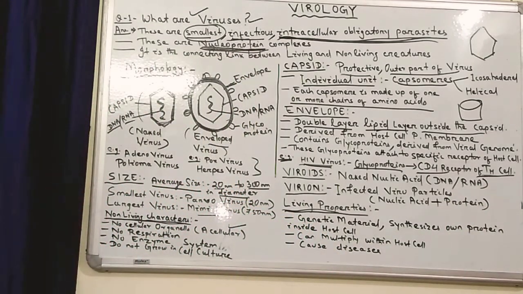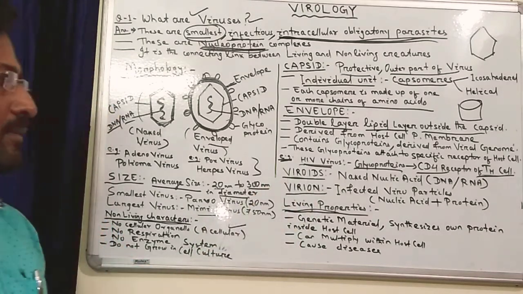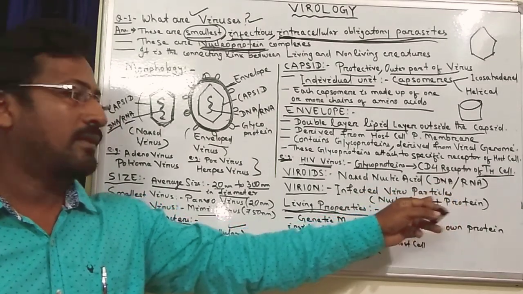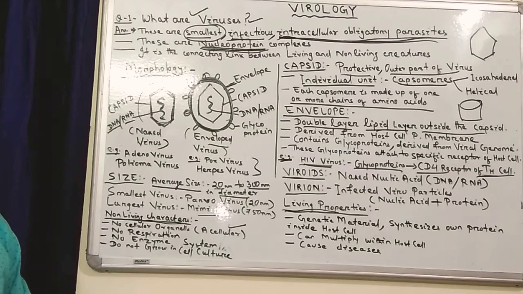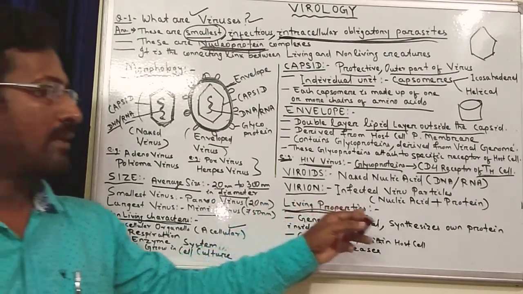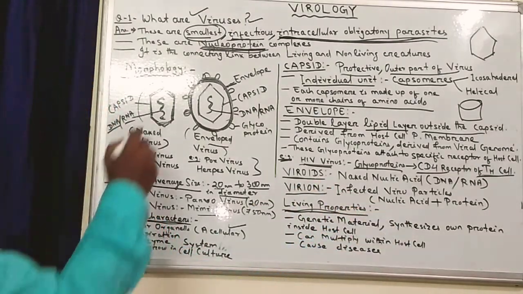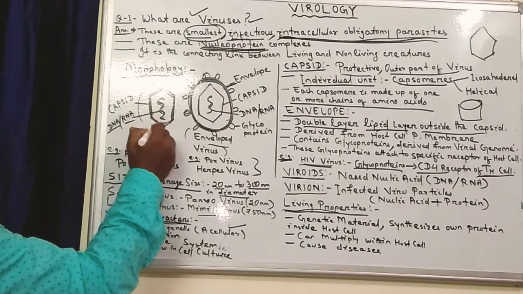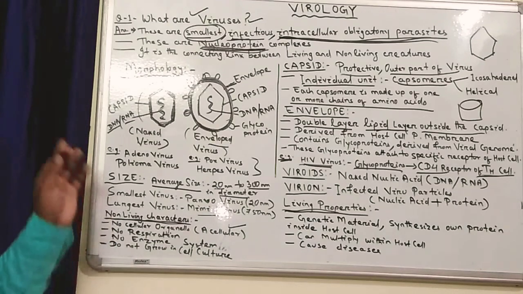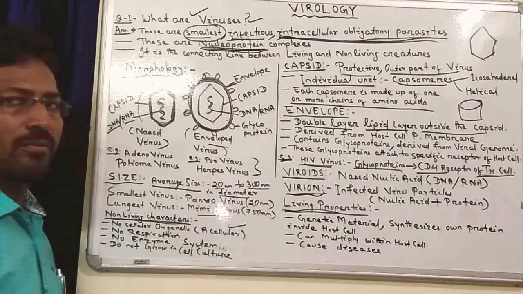Now there are two important terms apart from virus. One is viroids. What are viroids? Viroids are naked nucleic acid, which may be either DNA or RNA. Then another important term is virion. Virion is the infectious part of the virus that is composed of nucleic acid as well as protein. This nucleic acid and protein part together is called the virion. So when a virus infects an individual, the virion part is responsible for the infection.